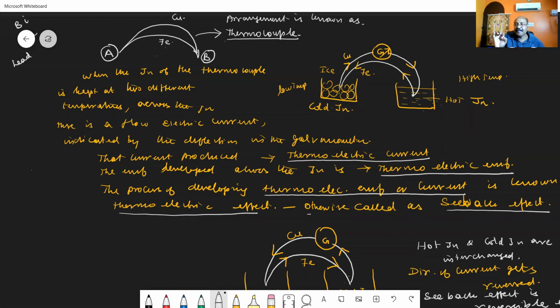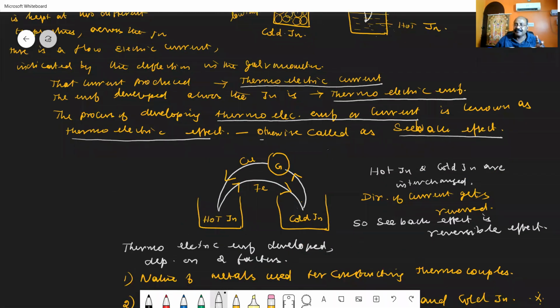So we can say when the junctions of the thermocouple are placed at two different temperatures, there is a flow of electrical current. That current is called thermoelectric current. The EMF developed is thermoelectric EMF, and the process of developing that current or EMF using the two different temperatures and the two different metals is called the thermoelectric effect, or the Seebeck effect.